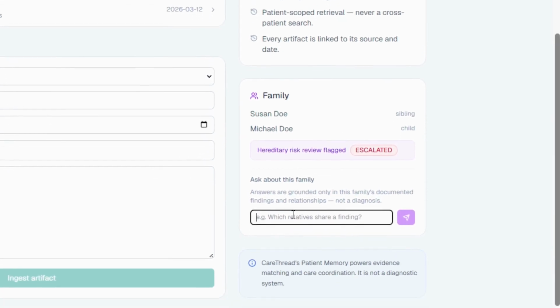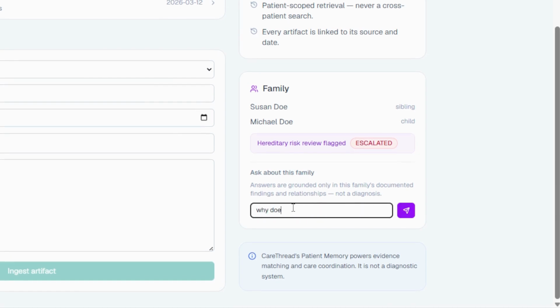A clinician can ask about it directly. Which relatives share a finding? And get an answer grounded strictly in that family's documented relationships. It never diagnoses. It never estimates a risk percentage. It surfaces the pattern and lets a clinician decide what it means.